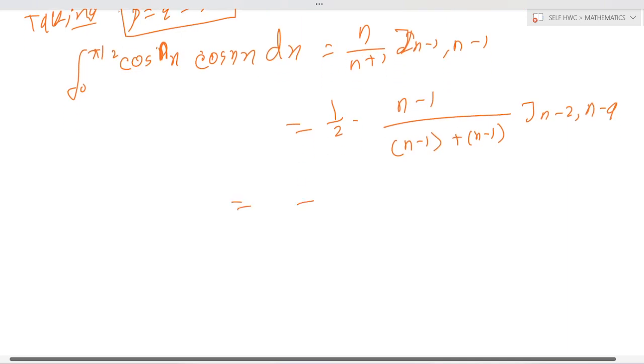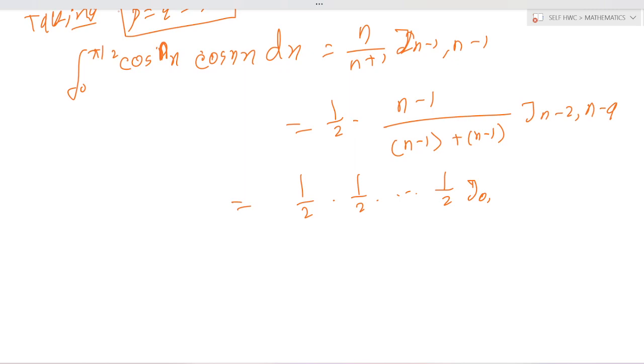Okay, so this value is half into half into j 0 comma 0.